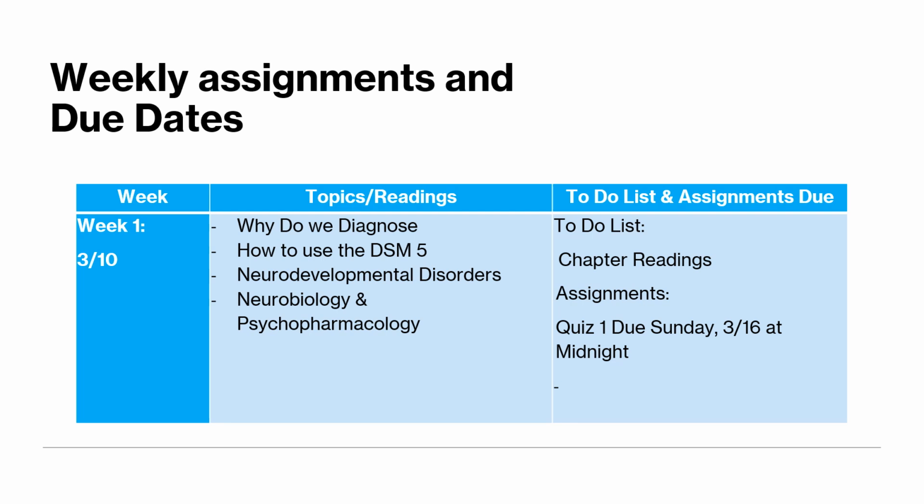Here is an example of the weekly assignments and the due dates, as well as the signature assignments. And you're going to see when you go into the syllabus, each week is broken up into this table. As you can see, week 1 is right here, and you can see in the second column that the topics and the readings will be about why do we diagnose, how to use the DSM-5, neurodevelopmental disorders, neurobiology, and psychopharmacology.